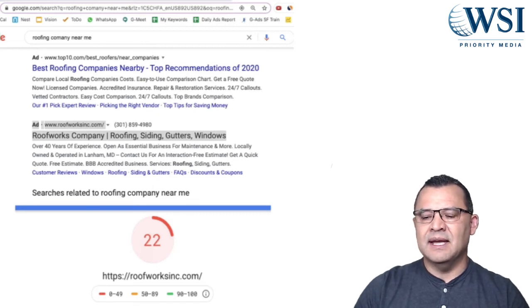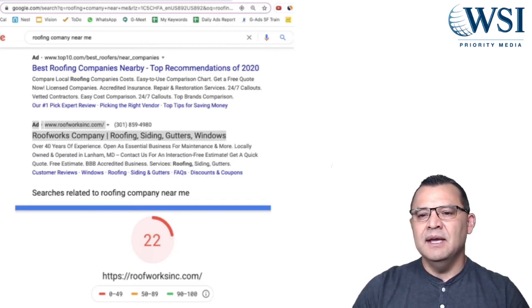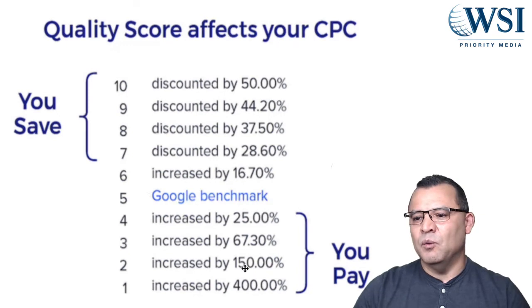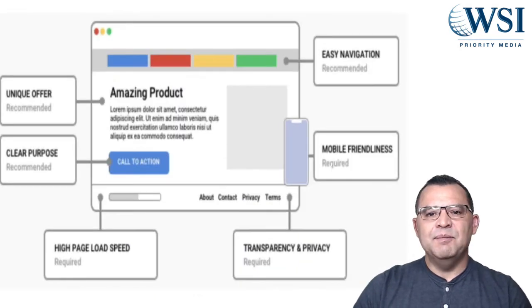Not one I think that anybody would want to have, and it's something that's going to affect your profitability because right away you're dinged. And if you don't have everything else perfect, if you get a second ding, third ding, I'm sorry, I'm going the wrong direction, right? You're going to wind up in a position where you're paying more than you need to be paying. People have a short attention span, and you don't want to lose them, and you don't want to be penalized in your quality scores by Google either.